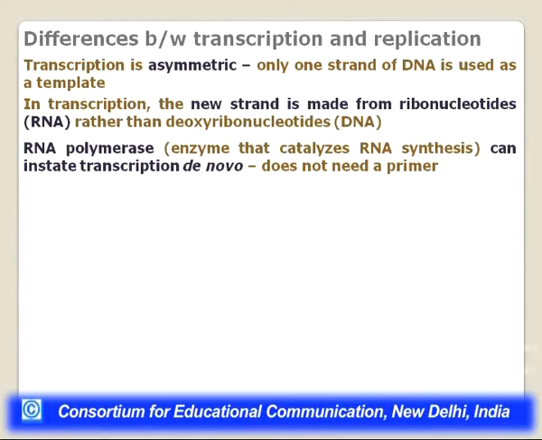The RNA polymerase can initiate transcription de novo, which means that it does not need a primer. Now that is a very important difference between RNA polymerase and DNA polymerase, because essentially what they are doing is incorporating the nucleotides which are coming, whether they are ribonucleotides or deoxyribonucleotides, at the 3' OH end of one of the strands, and that chain is then growing. That is what both the enzymes are doing.